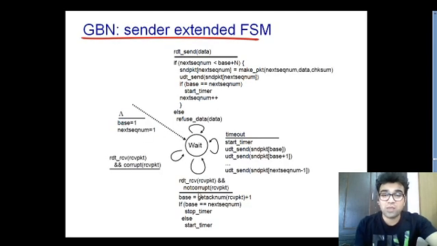So that is how it's done. Once it is done, again, if base equals next sequence number, which you see in this code, then you will stop the timer, or else you will start the timer again. So that is how the sending side of go back n works. It's a brief introduction of the sending side of go back n.